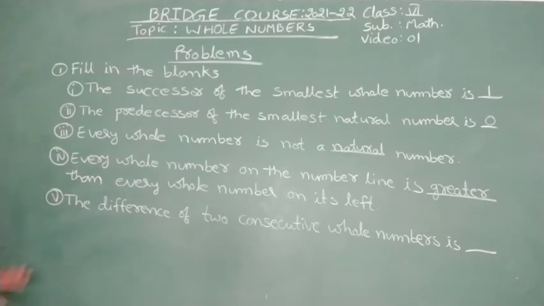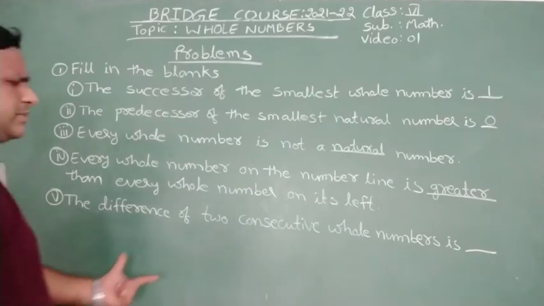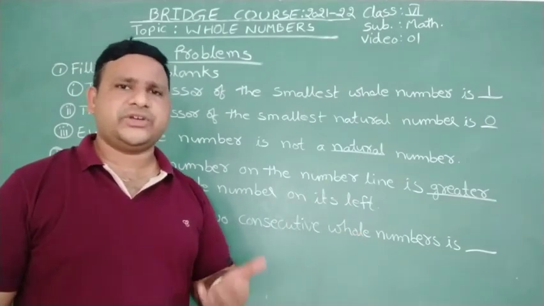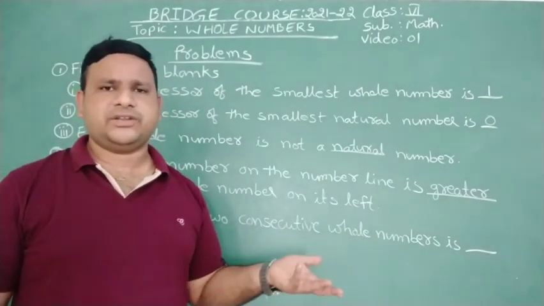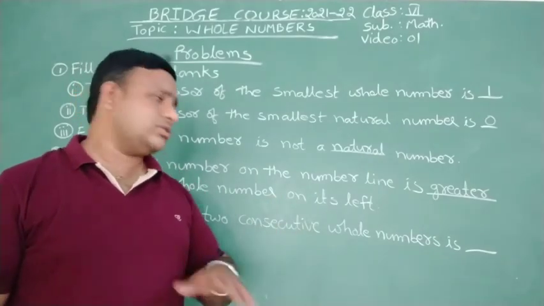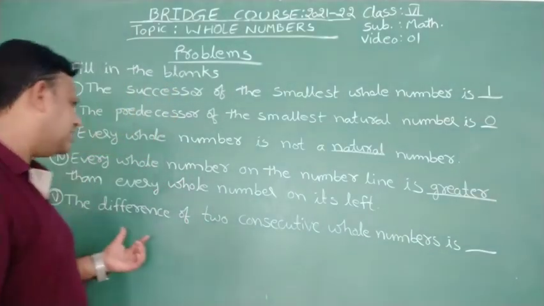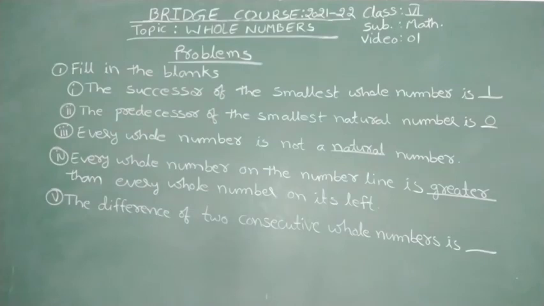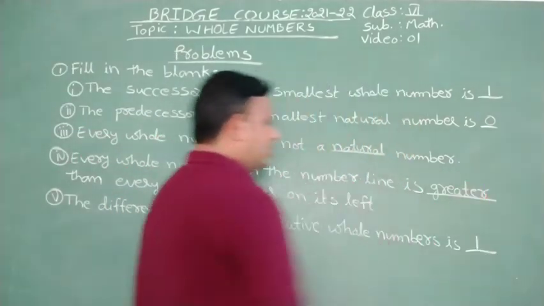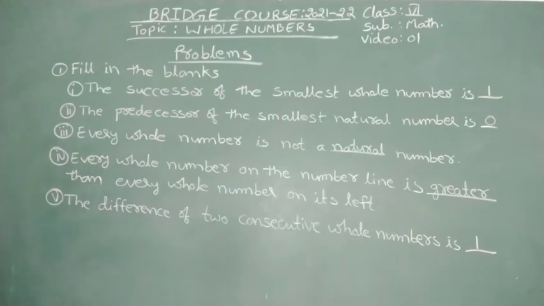Okay. Now coming to the last one, the difference of two consecutive whole numbers. What is meant by the word consecutive? One after immediately other, means continuous. Like 4, 5 continuous numbers, 10, 11 continuous numbers, 16, 17 continuous numbers. So those are called the consecutive numbers. So what he is asking? Difference of two consecutive whole numbers. You can take any two whole numbers, 1 comes. Understood? So difference of any two consecutive whole numbers is 1. Clear? Now let us see some more problems here.